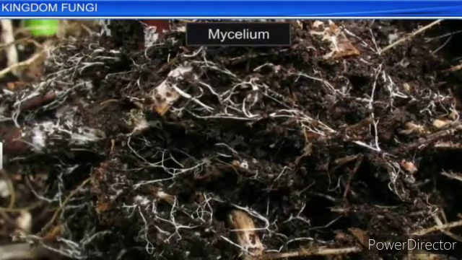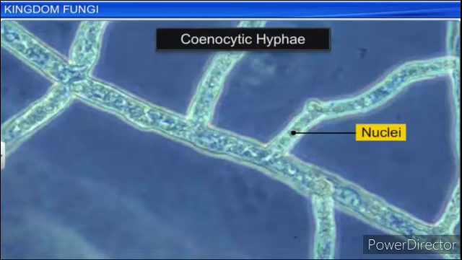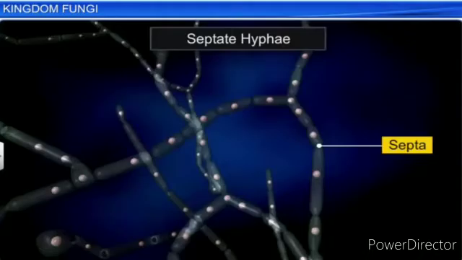Some hyphae are continuous tube-like structures, and the tubes are filled with multinucleated cytoplasm. These are called coenocytic hyphae. Others are septate, which means cross walls or partitions are present in their hyphae.